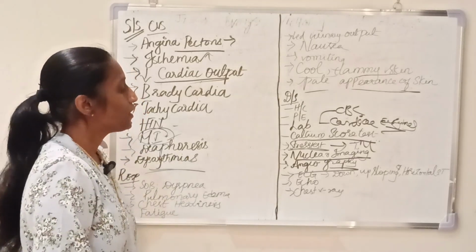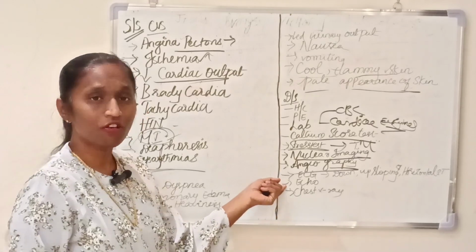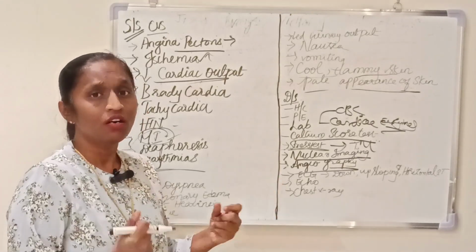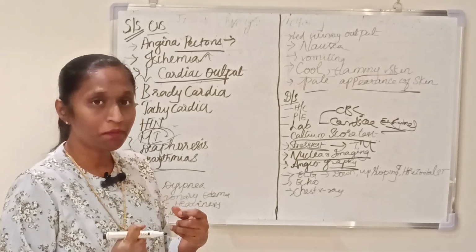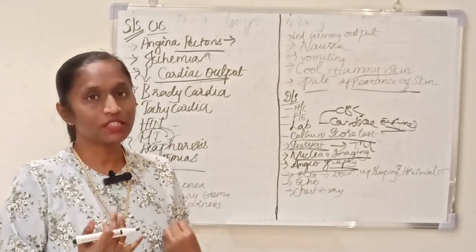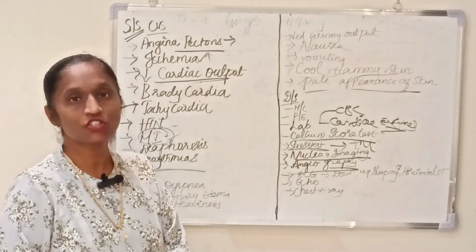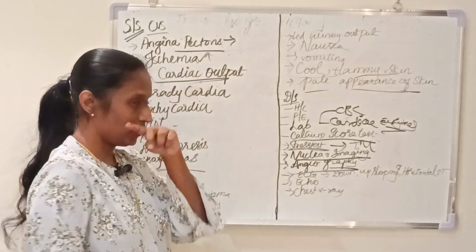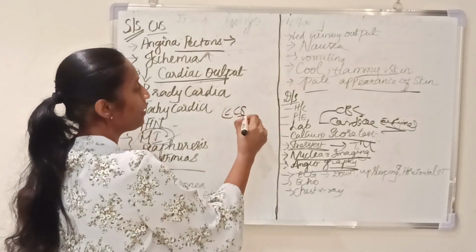Okay. The next are ECG, echo, and chest X-ray. In an echo, we can find out the wall motions of the cardiac muscles, the blood supply, and everything, with the help of the echocardiogram. With a chest X-ray, we can find out any congestion. When you come to the ECG, we are looking for three things.